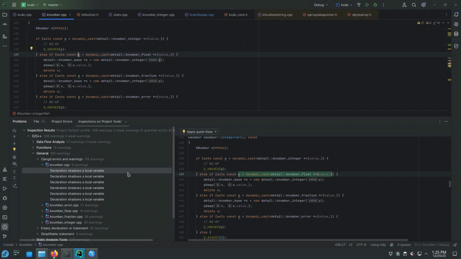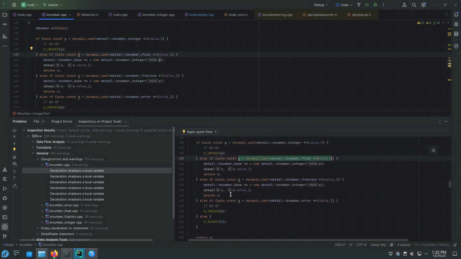Declaration shadows a local variable. How is that possible? So you need to look at the individual warnings and study them very deeply. So invest, I don't know, at least 20 minutes to really find out what's happening inside of that warning. And once you're confident, you can start doing merge requests.